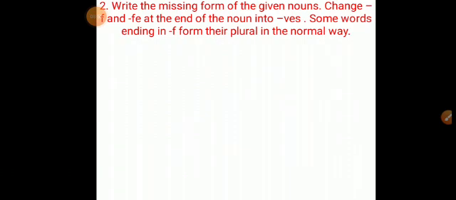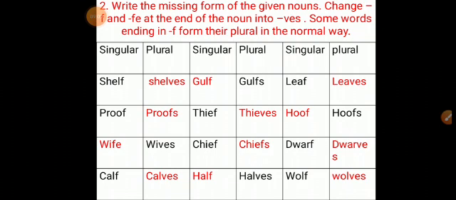Moving to the next question. Write the missing form of the given nouns. Change f and fe at the end of the noun into ves. Some words ending in f form their plural in the normal way. Look here. In the singular column, the first one they have given is shelf. If we want to make it a plural, then we have to remove f and add ves. Then we will get the plural form, shelves.